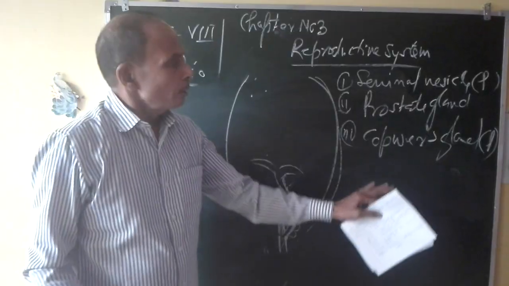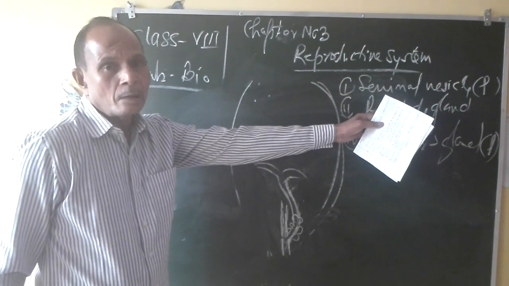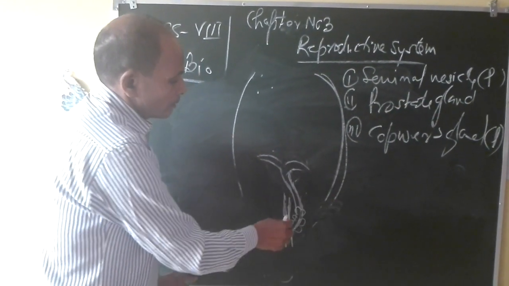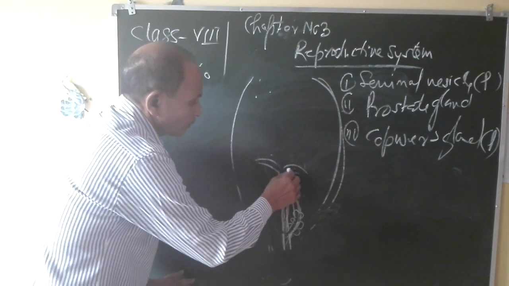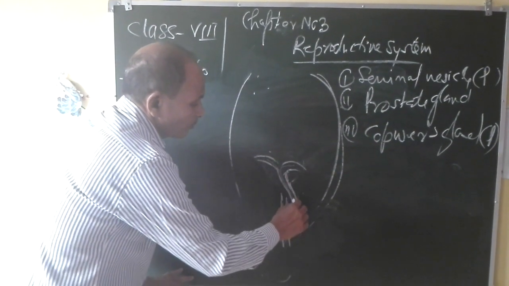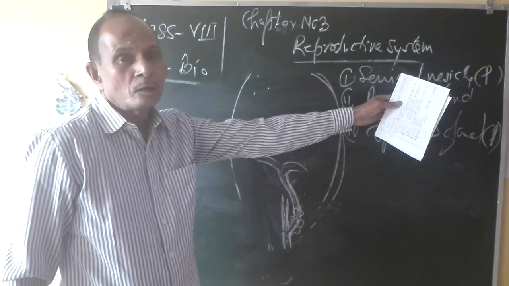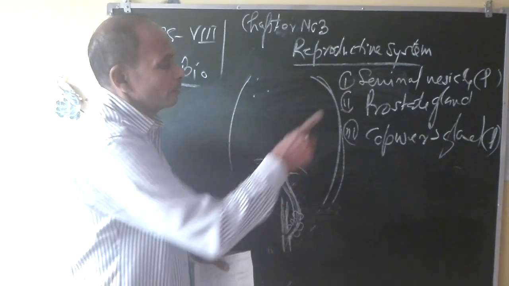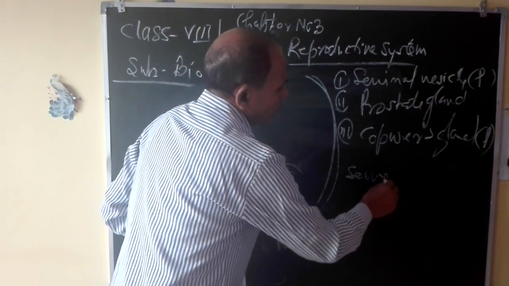Now, after receiving the secretion of these three glands, the secretion is mixed with sperm, because already you know that the common sperm duct is responsible for carrying sperms. The sperms are mixed with the secretion of these three glands, and this mixture of sperm and the secretion of three different types of glands will give rise to semen.